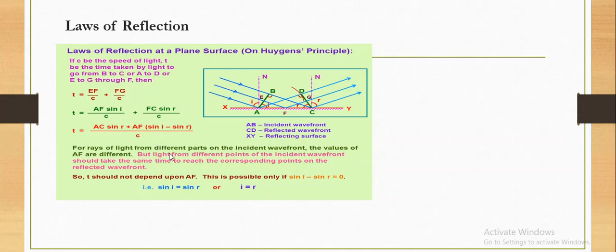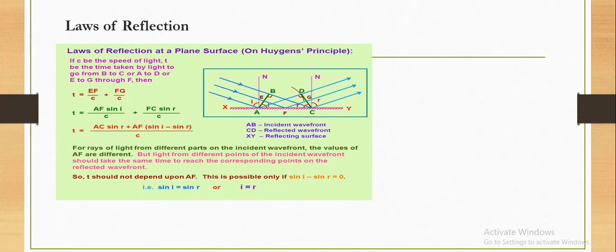For rays of light from different parts of the incident wavefront, the values of AF are different, but light from different points of the incident wavefront should take the same time to reach the corresponding points on the reflected wavefront. So T should not depend upon AF. This is possible only if sin i minus sin r is equal to 0. So we derive the equation sin i minus sin r is equal to 0. That's why sin i is equal to sin r, or i equal to r.